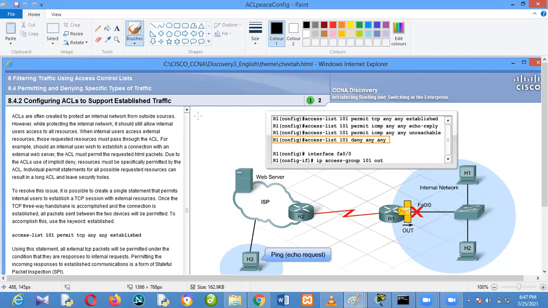TCP, the TCP session handshake is a three-way thing. For a TCP session to be established, the TCP session has a three-way handshake. One is sync, the other one is sync acknowledgement, and this one is acknowledgement, before the data is being transmitted. So that is only when a TCP session will be established. It's a three-way handshake. If this guy wants to communicate with this guy, they will establish a TCP session before they will start talking.